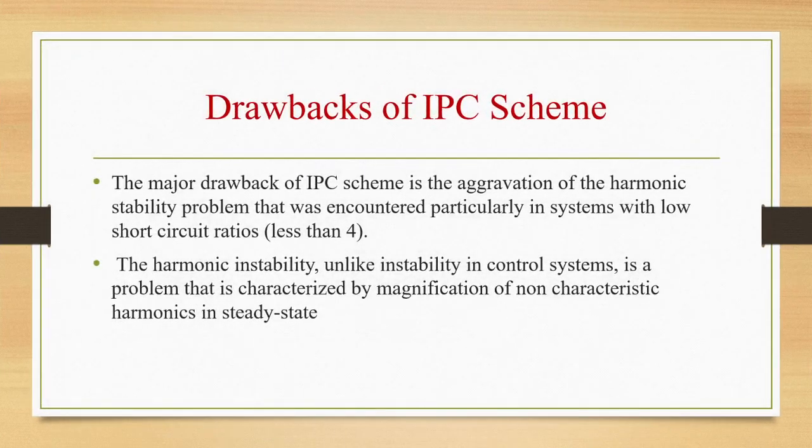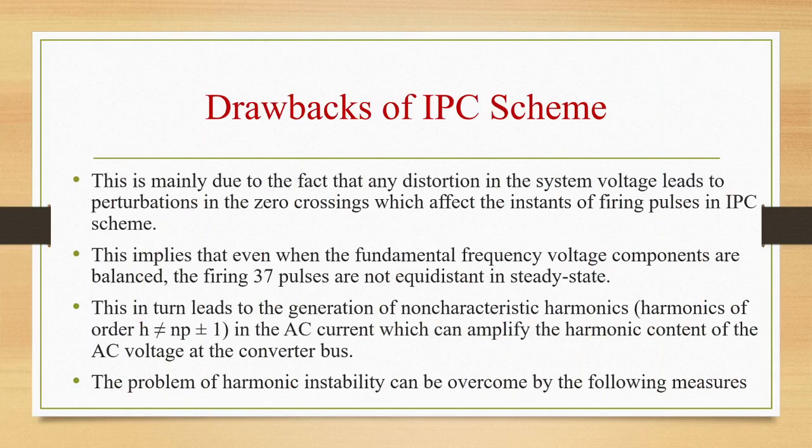Drawbacks of IPC scheme. Major drawback of IPC scheme is the aggravation of the harmonic instability problem that was encountered particularly in systems with low short circuit ratios. Harmonic instability, unlike instability in control systems, is a problem that is characterized by magnification of non-characteristic harmonics in steady state.